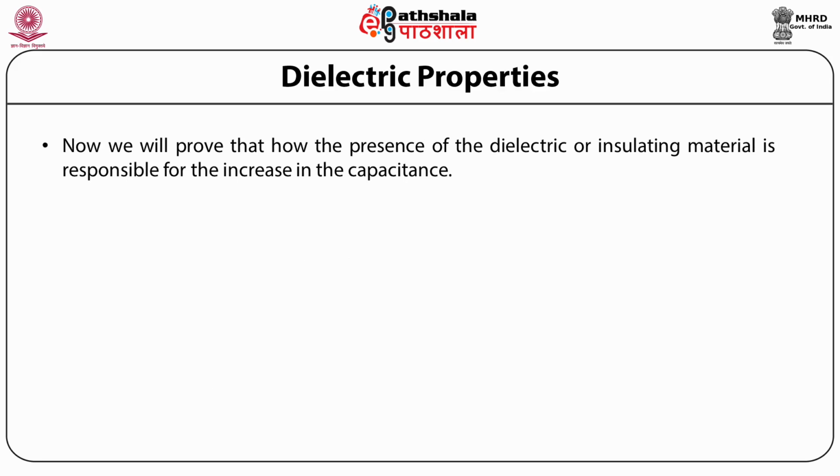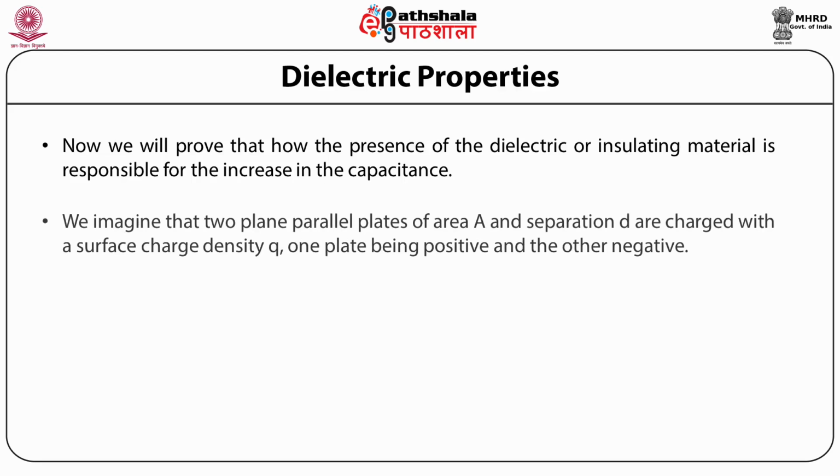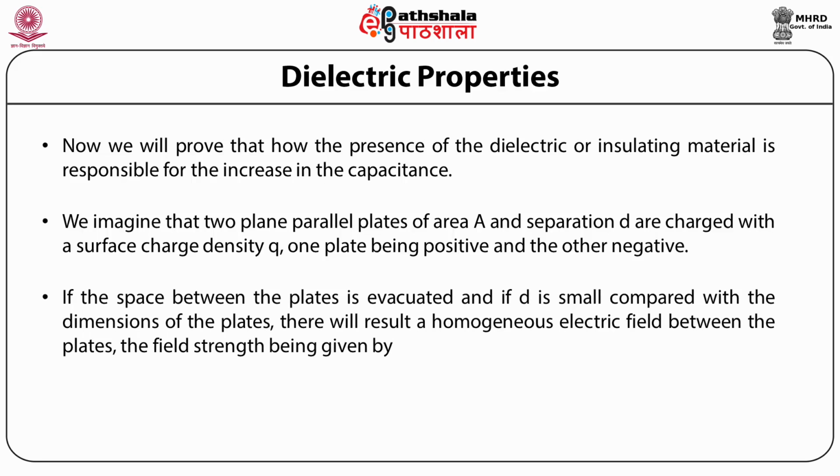Now we will prove how the presence of a dielectric or insulating material is responsible for the increase in capacitance. We imagine that two plane parallel plates of area A and separation d are charged with a surface charge q, one plate being positive and the other negative. If the space between the plates is evacuated and d is small compared with the dimensions of the plates, there will result a homogeneous electric field between the plates. The field strength is given by E vacuum equal to q by A epsilon 0.